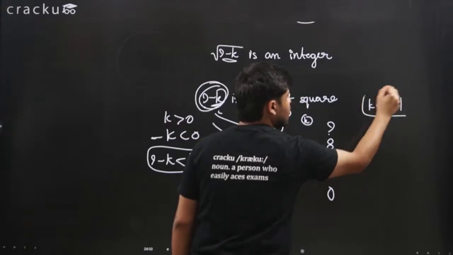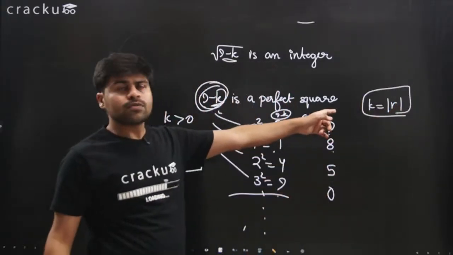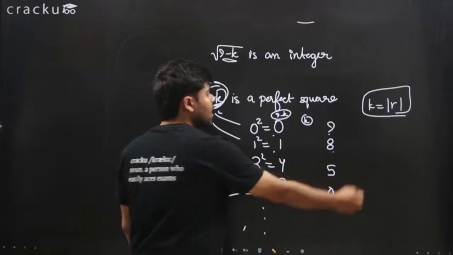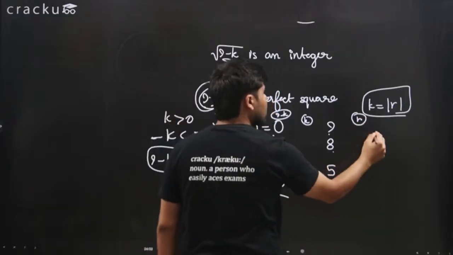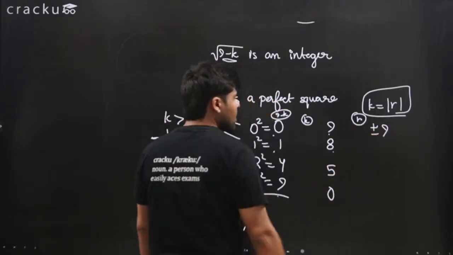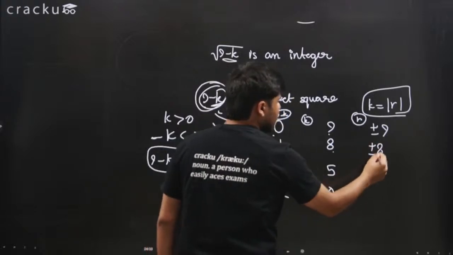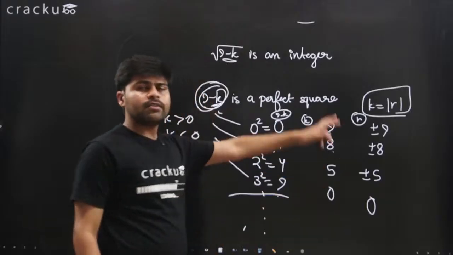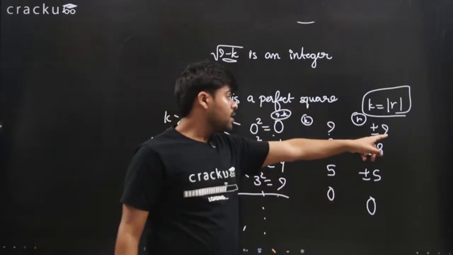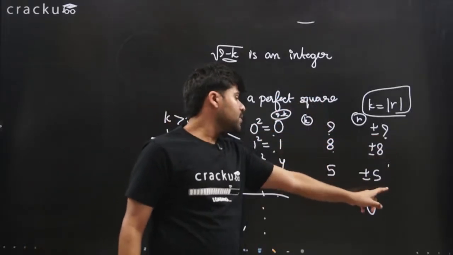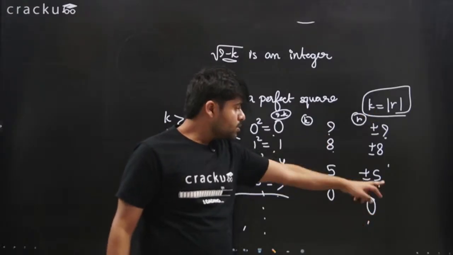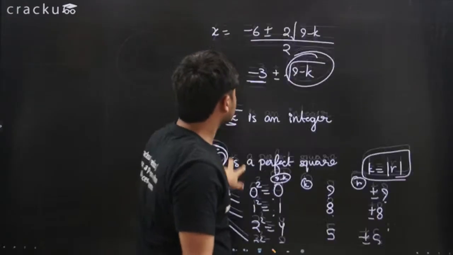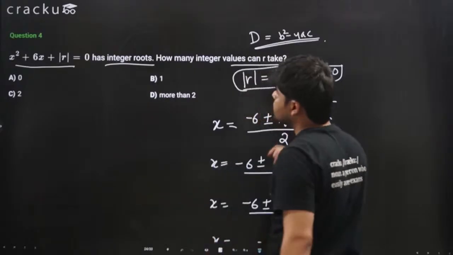That's what we assumed, right? K is equal to modulus of r. This means the value of r can be plus or minus 9. Here it can be plus or minus 8. Here it can be plus or minus 5. Here it has to be 0. So how many values can r take? R can take plus minus 9, plus minus 8, plus minus 5 and 0, which is 3 times 2 plus 1, 7 values. So r can take a total of 7 values.